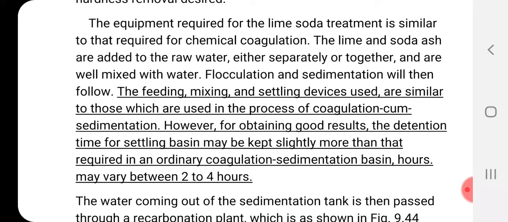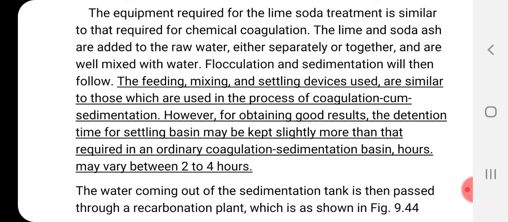The lime and soda are added to the raw water either separately or together and are well mixed with water. Flocculation and sedimentation then follow.